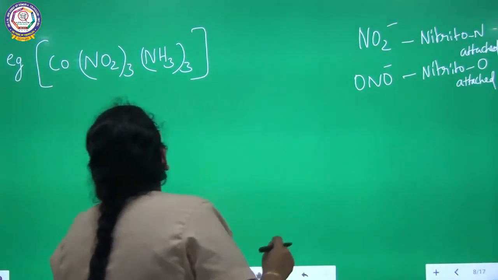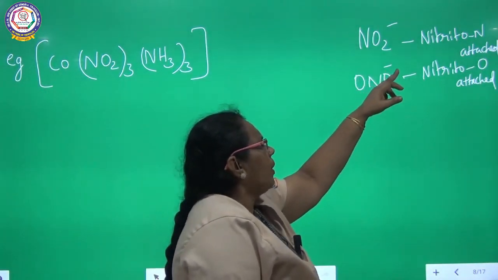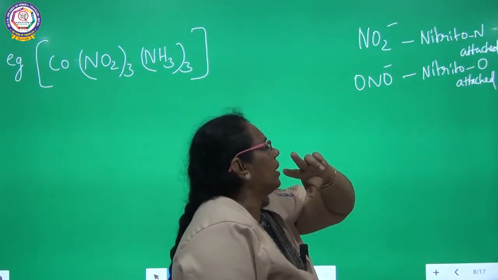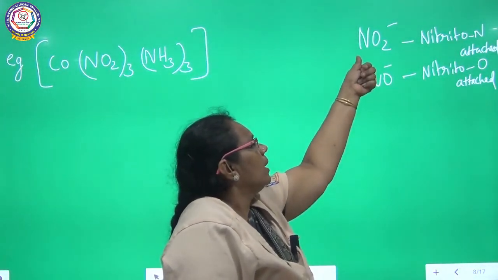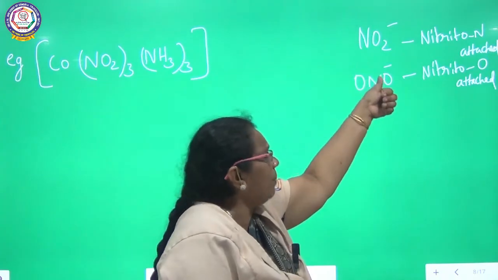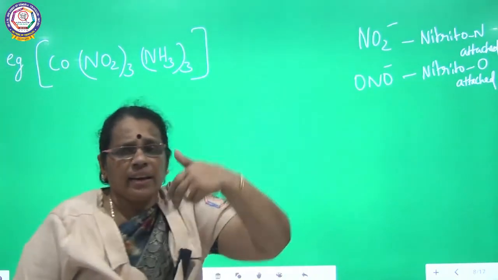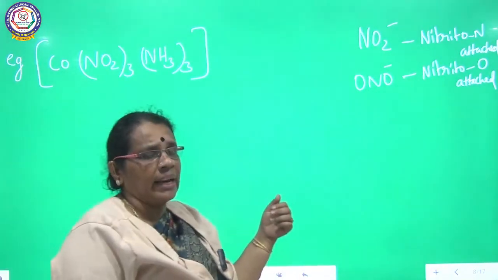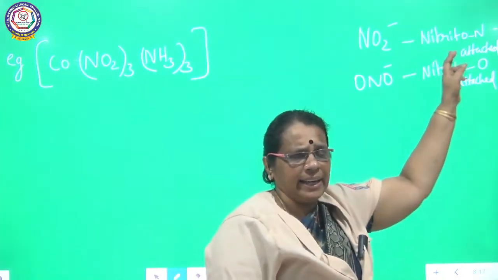So this nitrito group, there are two ways of coordination. First one, if NO2 minus, when the attachment is taking place through nitrogen, when nitrogen is going to donate the electron pair towards the central metal ion, we can name it as nitrito N attached.